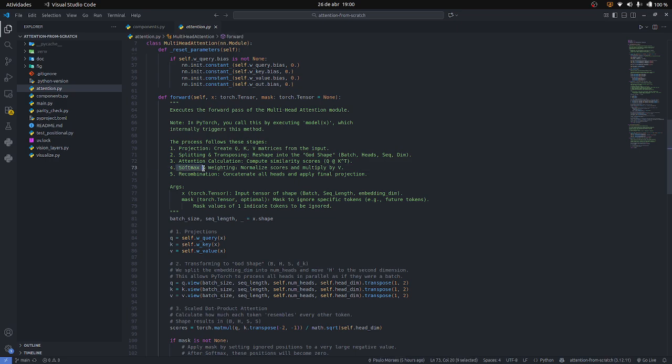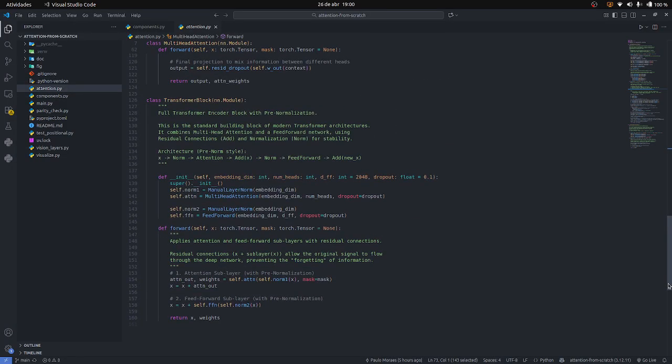And we have the softmax and weighting. We normalize the scores and multiply by V. Recombination: concatenate all heads and apply a final projection. Since the multi-head attention is parallelized, this step is important to guarantee the combination of all sub-heads.